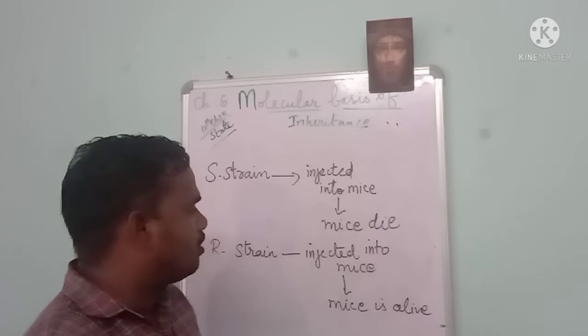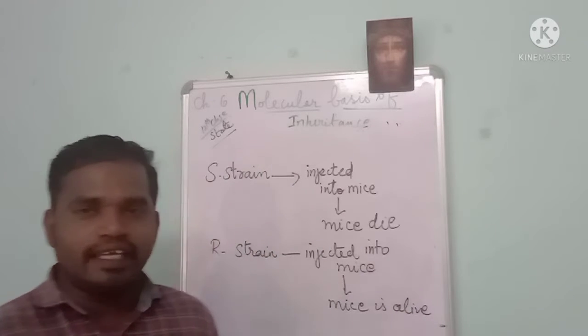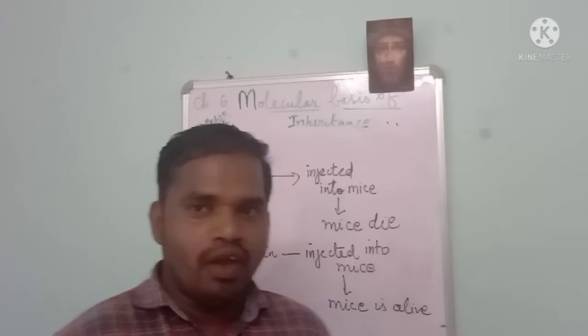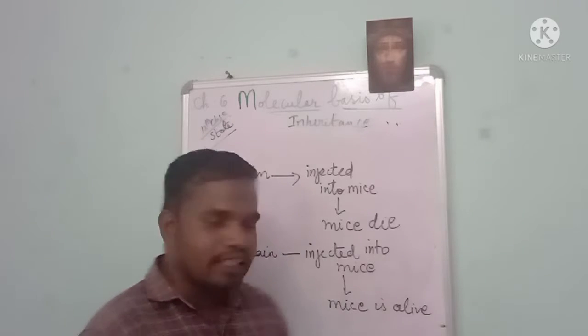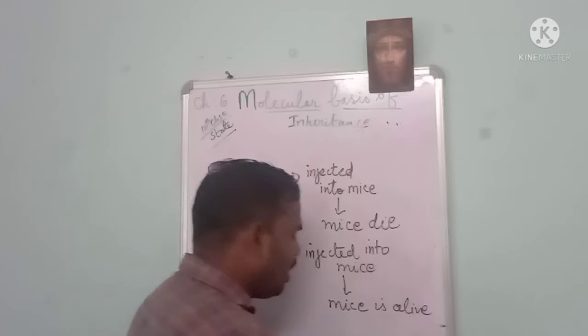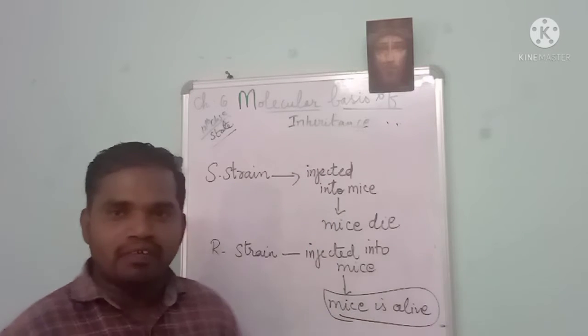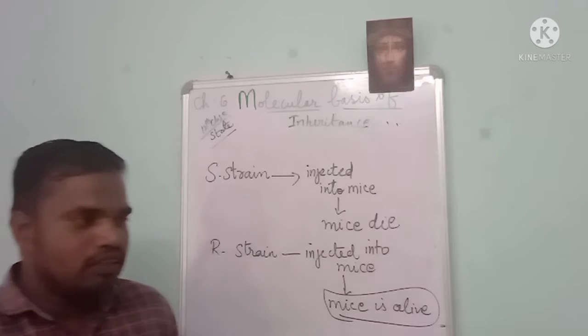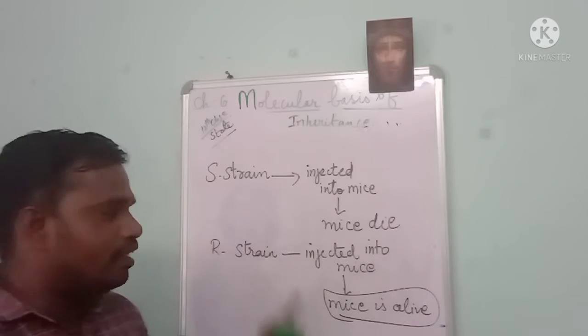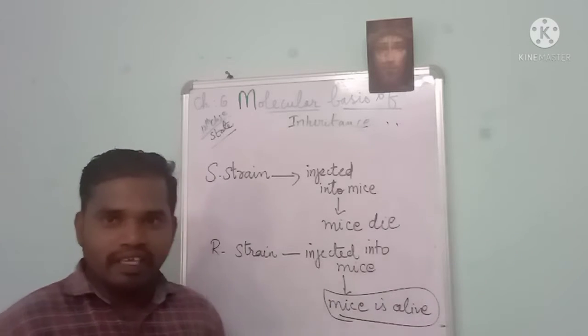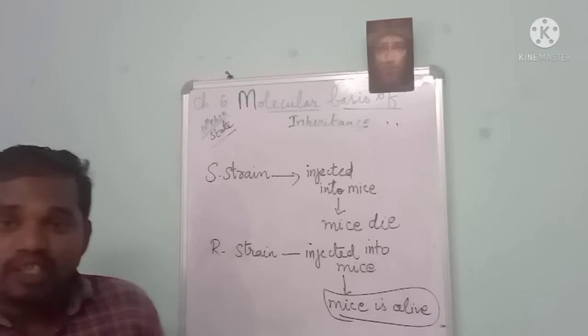What a miracle. When he injected the S strain, the mice die. When the R strain is injected into mice, the mice are alive. Okay, then what is the problem? Still he is not very clear with his idea. So he has come to the conclusion that the S strain is having something, the pathogenicity.